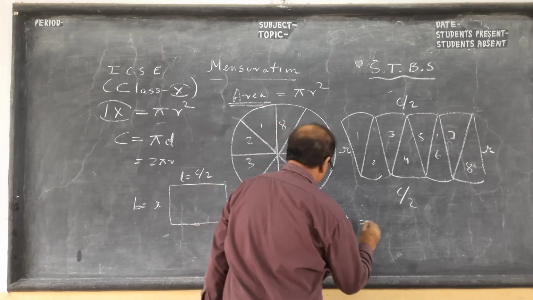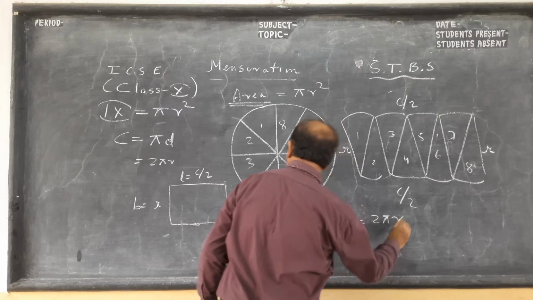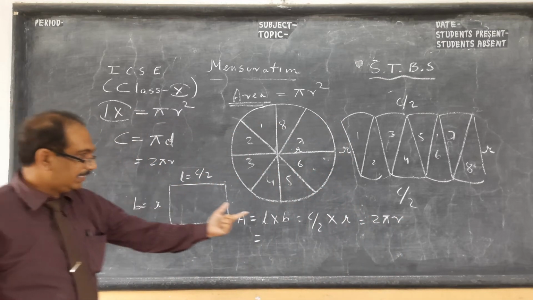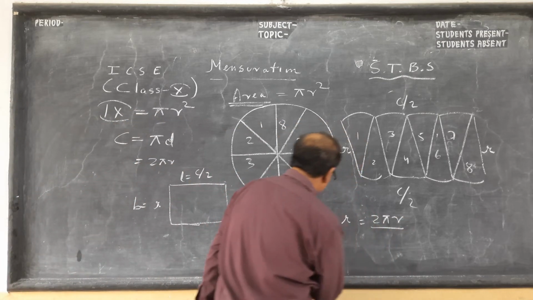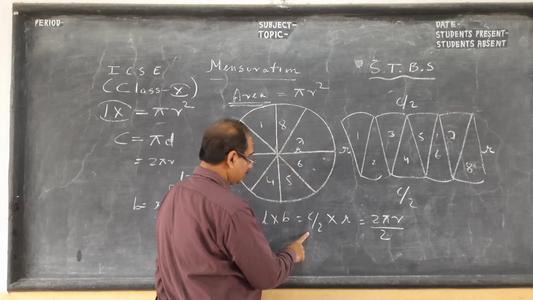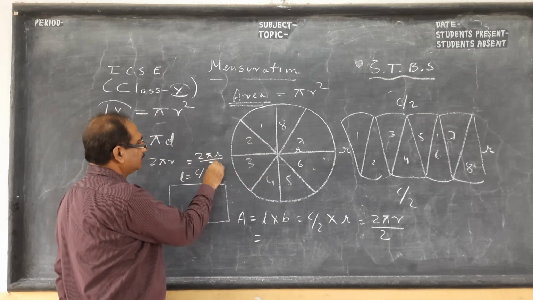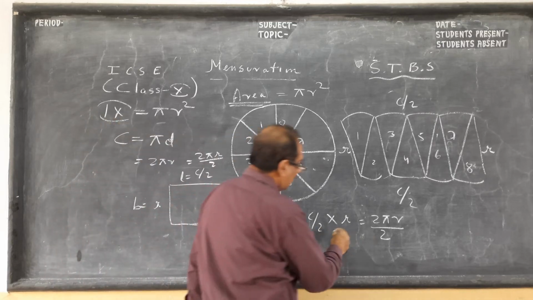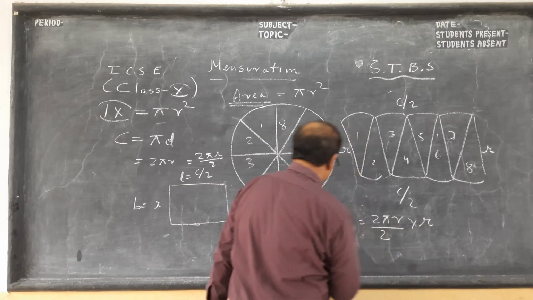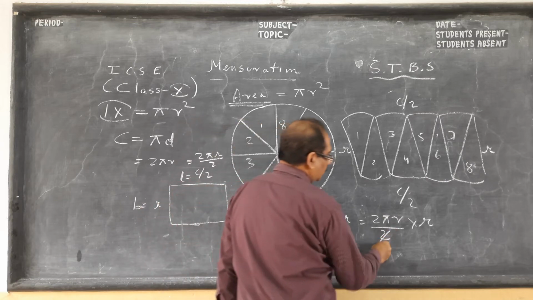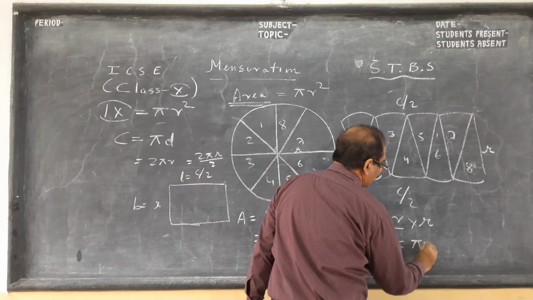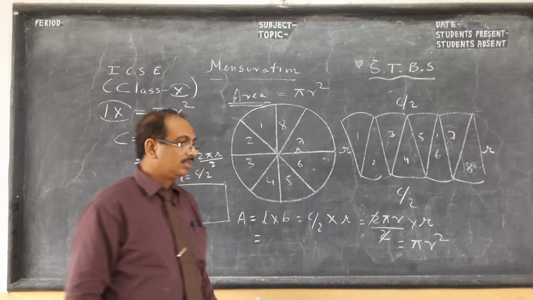Now see what I do, children. C is 2 pi r, I have proved. C is 2 pi r. This is C, and by 2 is half. This is actually 2 pi r by 2 as the length, and the breadth is r. So the 2 cancels. So what do we get? Area of circle is pi r square.